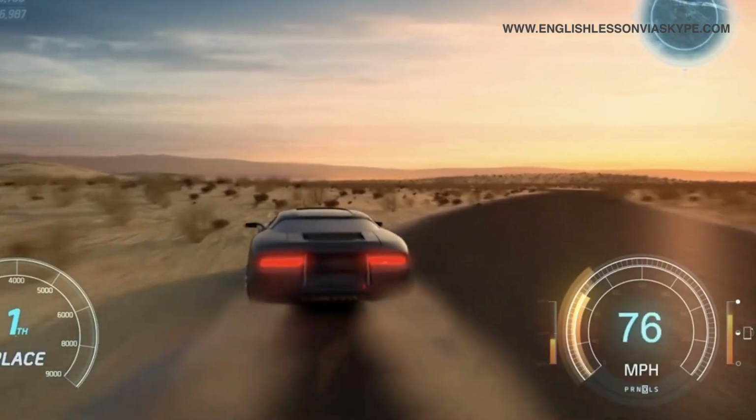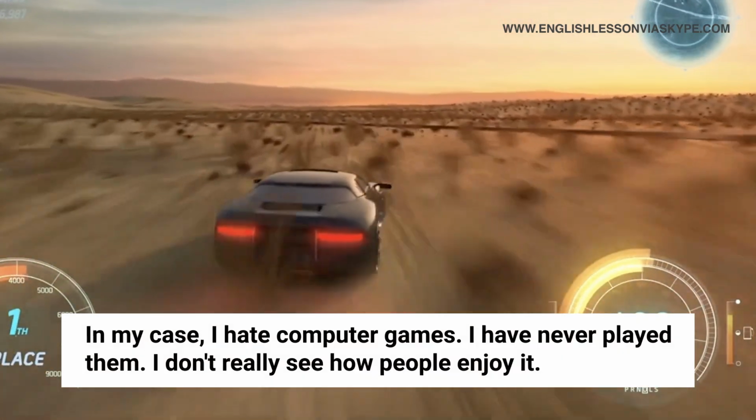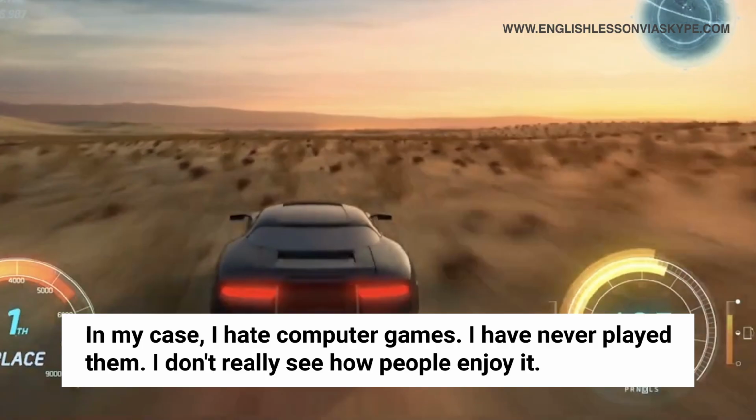In my case, I hate computer games. I really, really don't like it. I never play them. I have never played them, and I don't really see how people enjoy it. So for me, it gets that emotional reaction of hate.